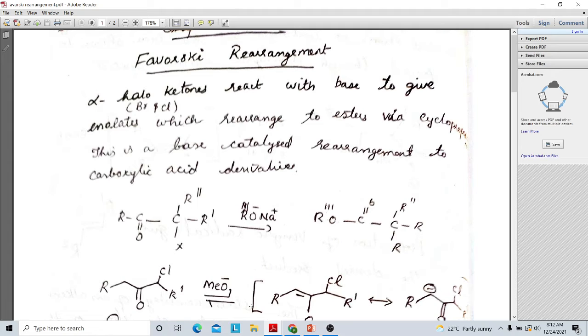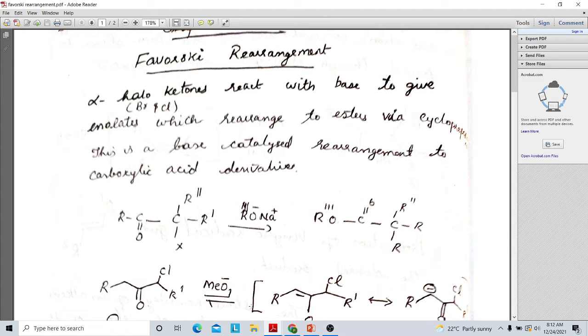Esters or its carboxylic acid can also be formed. Its derivatives or carboxylic acid formed in the presence of a base is called the Favorsky rearrangement. The reaction can be carried out using solvents like water, alcohol, amines, etc. Any solvent can be used. Then carboxylic acid, esters, or amides, or such compounds are formed.